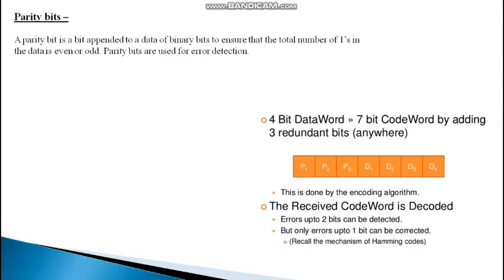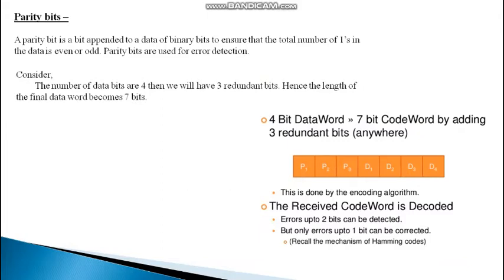bit. And what is a parity bit? Let's talk about the parity bit. A parity bit is a bit appended to the data of binary bits to ensure that the total number of ones in the data is even or odd. If we consider a data word of 0110, the number of ones in this data word is even, so we set the parity bit as 0. If the number of ones in the data word is odd, like 0010, we add 1 to the parity bit, which makes it an even parity again.